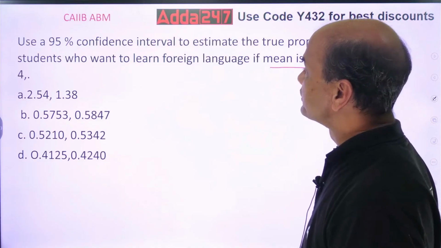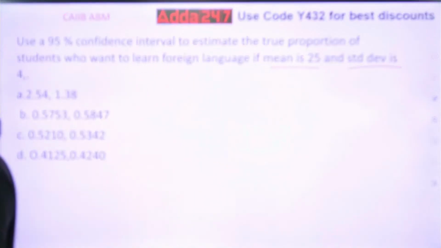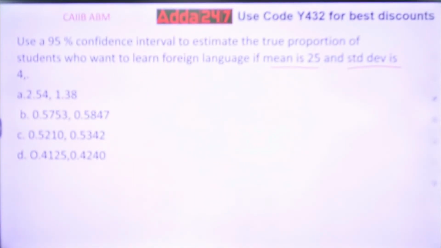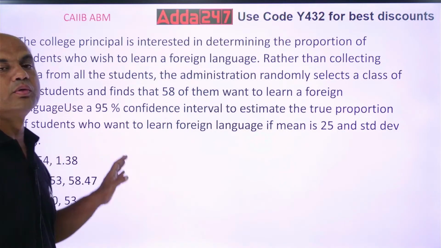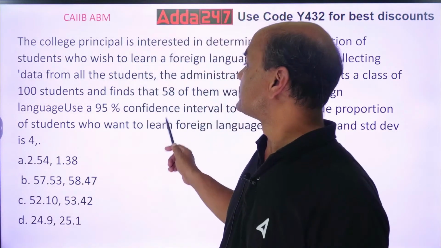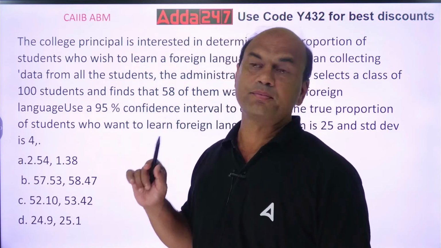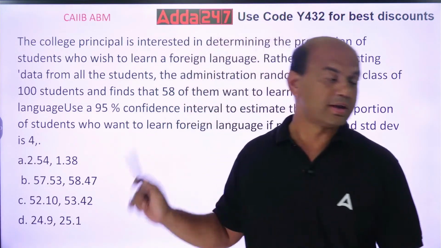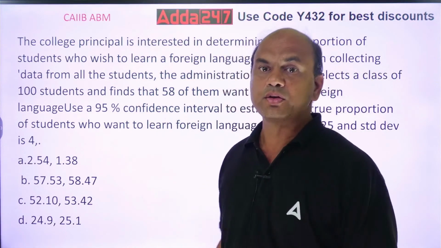Okay, the number of students is required in this case. Got it? So, how do we find this? Yeah, this is the real problem. If you want to find out the proportion, you must know the standard error. For that you must know the standard deviation, and you must know the sample size. So sample size is equally required over here. Got it? So now let's solve it.